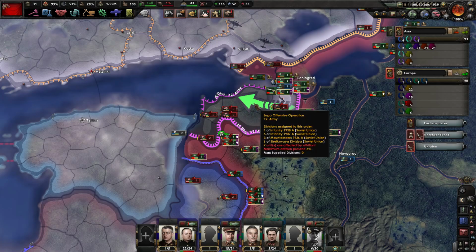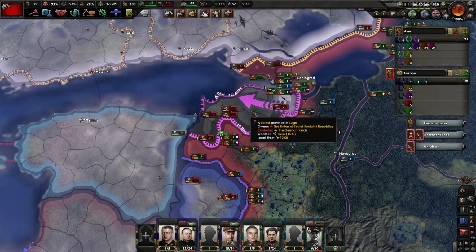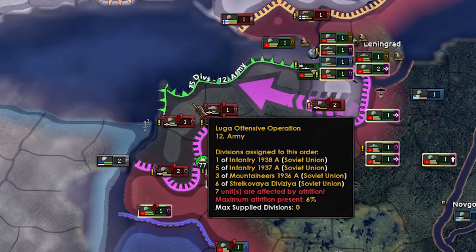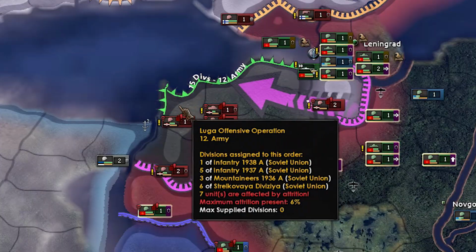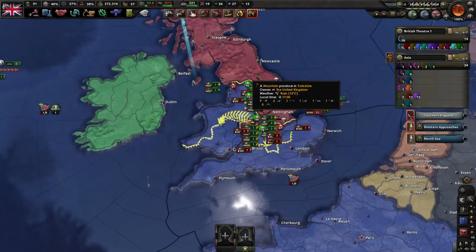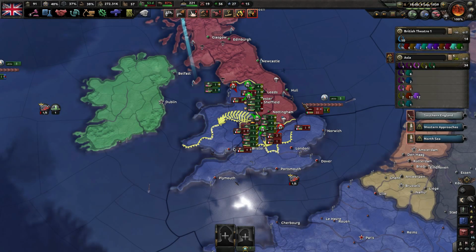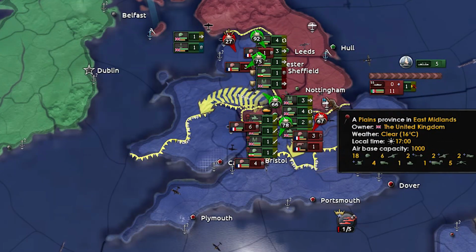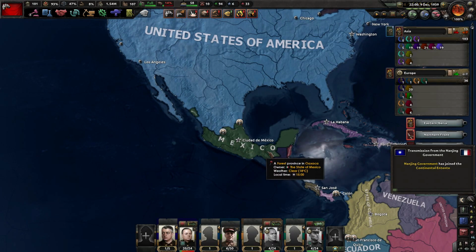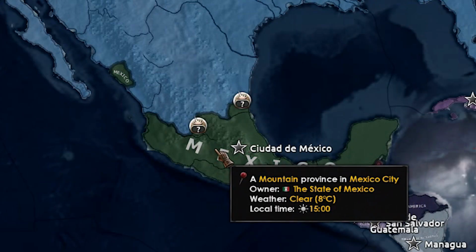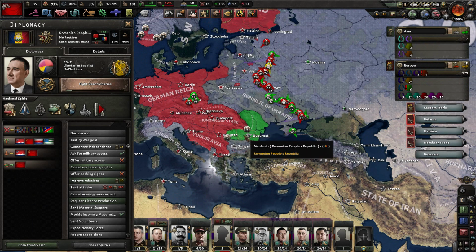And Germany, well, it is losing its best divisions near Leningrad, as they don't have any naval bases to supply their divisions. Oh yeah, Brits are finally trying to regain themselves. Nice. Meanwhile, in America, the local Donald Trump has almost conquered Mexico and destroyed all the cartels. While Romania didn't deserve to die like that.